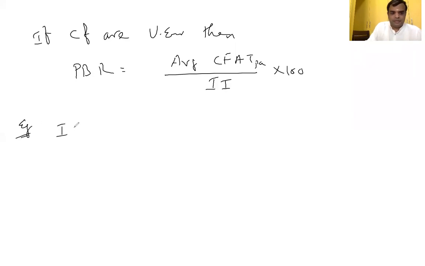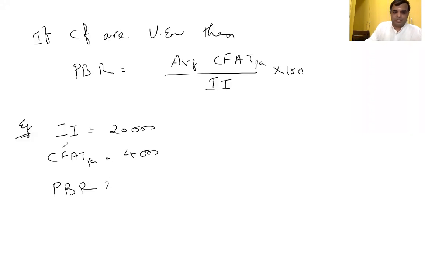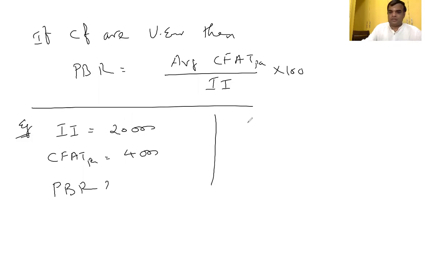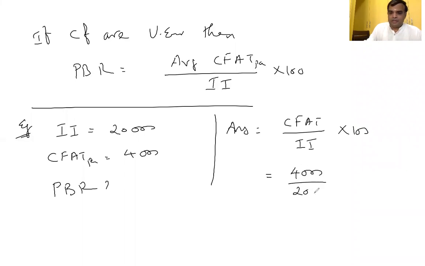Example, initial investment rupees 20,000, CFAT per annum rupees 4,000. Our payback reciprocal should be how much? So what is the answer? CFAT per annum divided by initial investment into 100. CFAT per annum, initial investment 20,000 into 100. What is the percentage? 20, sir. 20%.